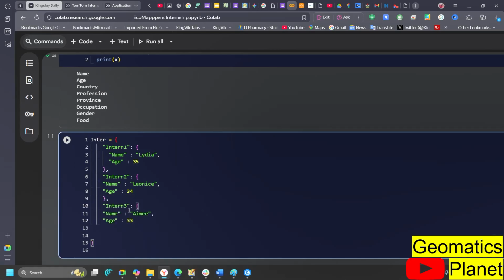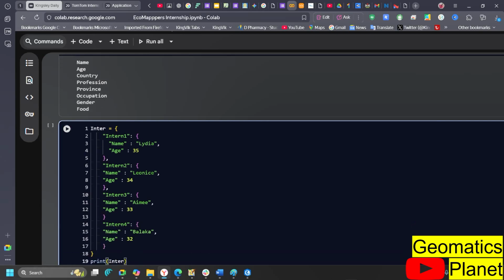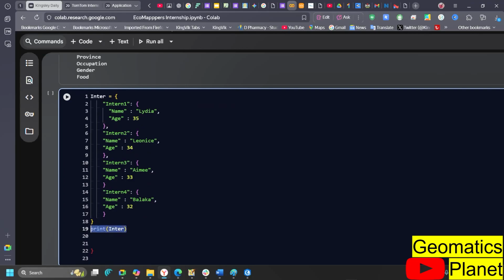Now when I get to her name, you can see here I started with the name, and then when I get to the end of it, I'll press enter and close it with the dictionary. And I can also go again if I want to put up another name. So I can start creating a new indent. So I can go with indent 4. In this indent 4, I'll open the dictionary and I'll put Balake. Now you see the pattern it is following.